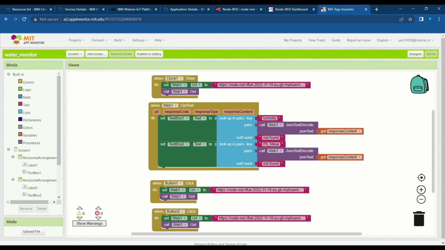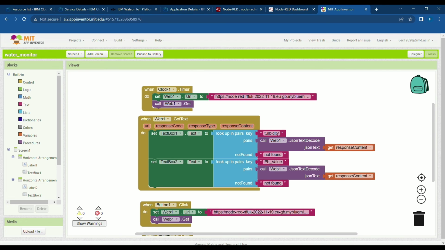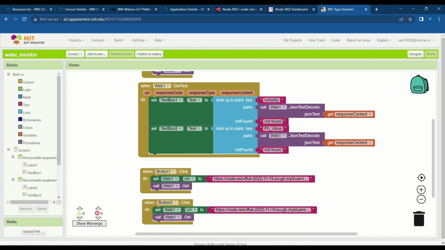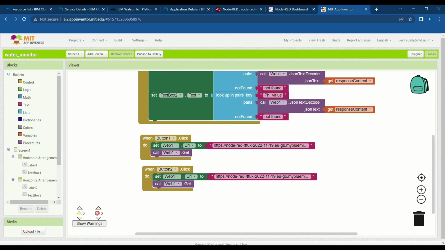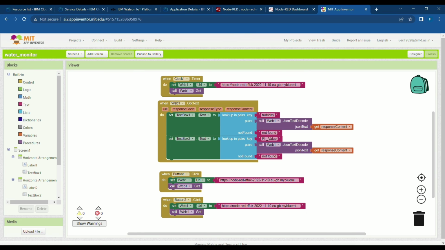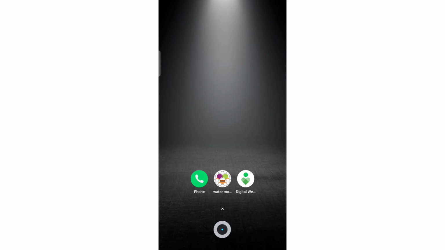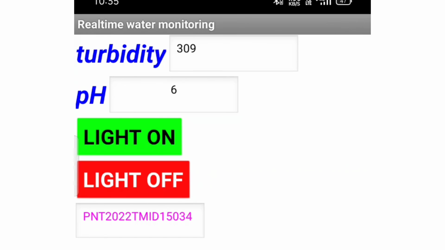Moving to the logic block code, the URLs from the Node-RED flow are linked here, and after building this app, it is installed on the mobile device. Here you can see the real-time updated values of the parameters to determine the quality of river water. Thank you.